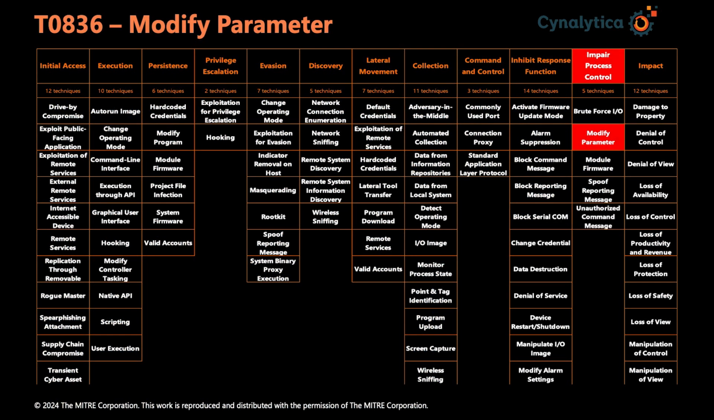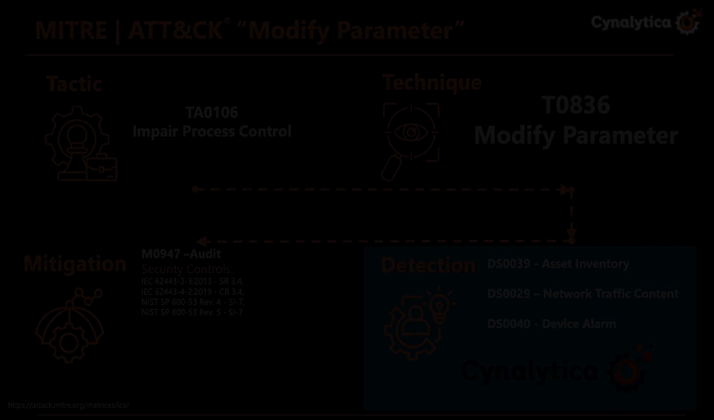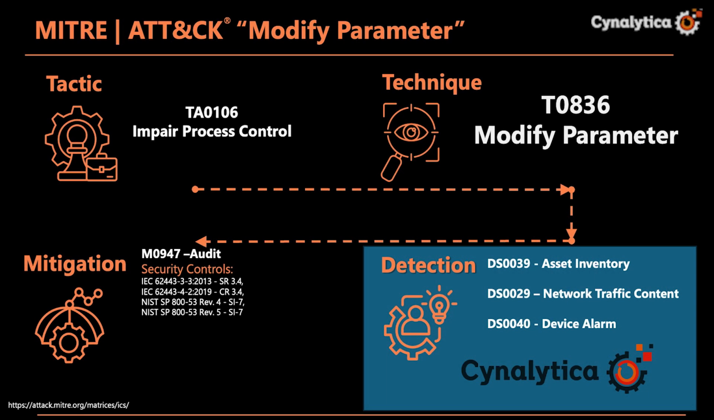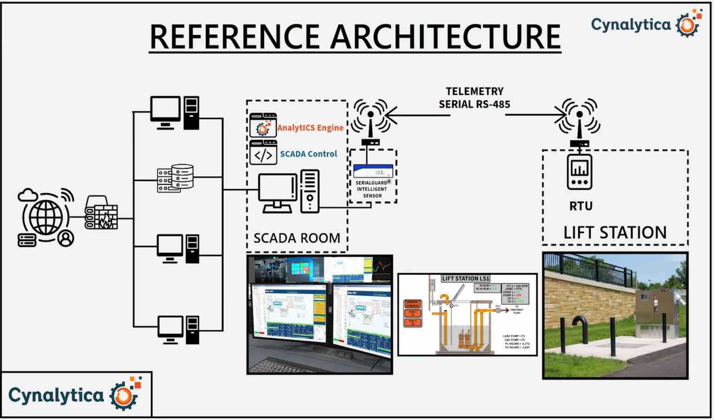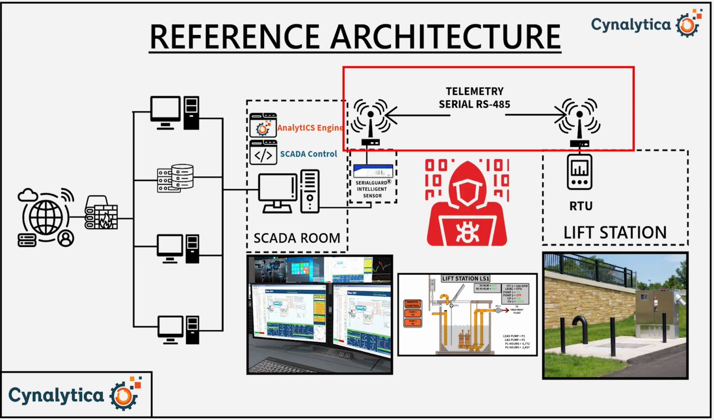And now we'll take a look at our third scenario, MITRE ATT&CK tactic impair process control, technique ID T0836, modify parameter. In this threat scenario, an attacker has gained access to the SCADA control station and/or the telemetry network and is utilizing Modbus write function codes to manipulate the data registers 30,001 and 30,002, which are the data registers where the RTU stores the level indicator values. Thus, the attacker is manipulating the control and operation of the lift station.